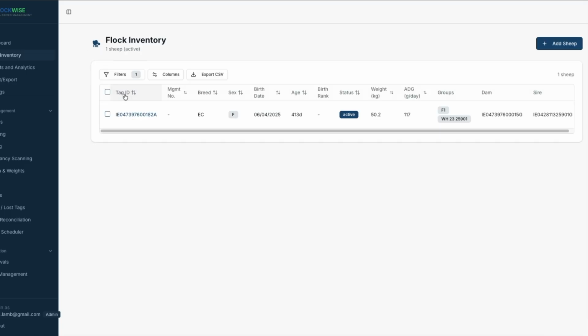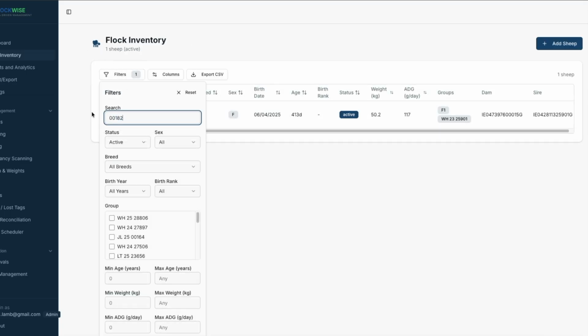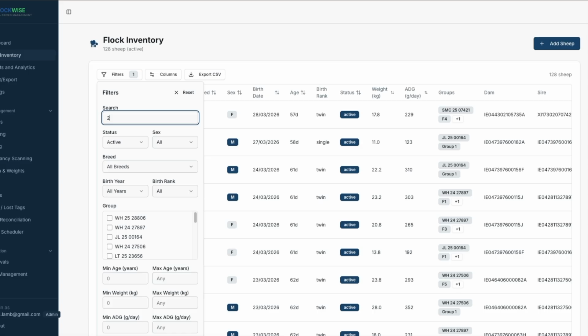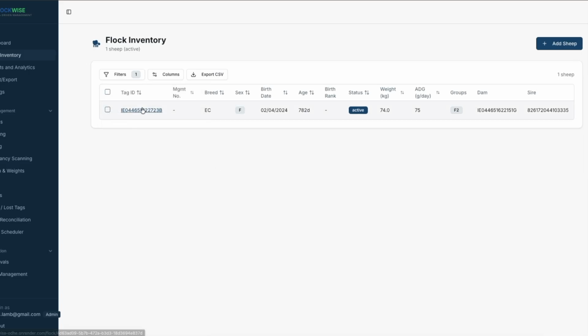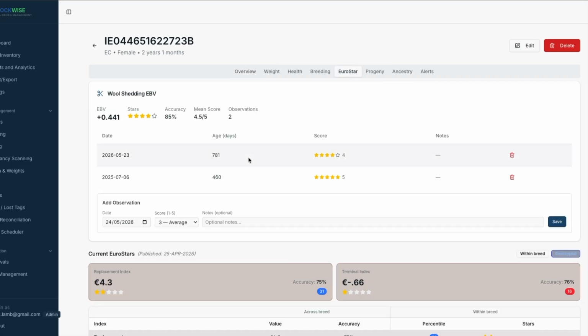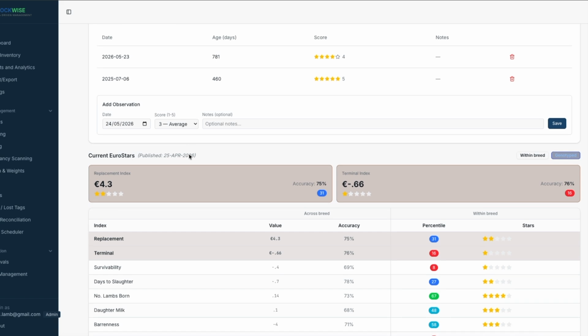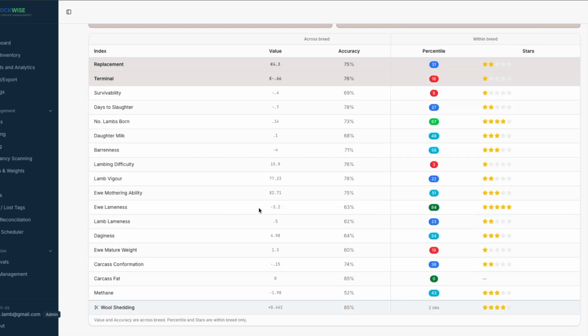So we'll have a look at that other ewe that was in the video. So you can see there's her shedding score 4. That gets brought in there too.